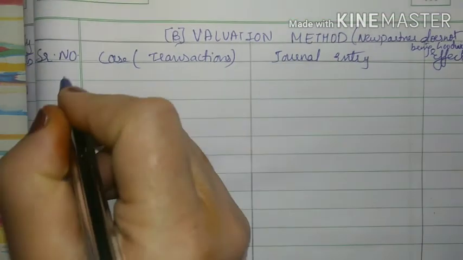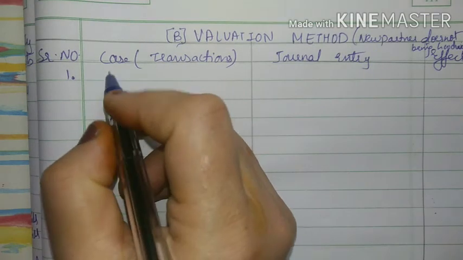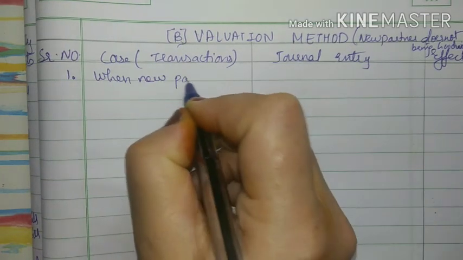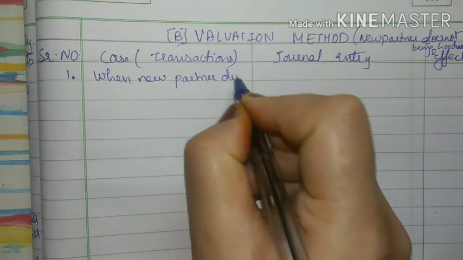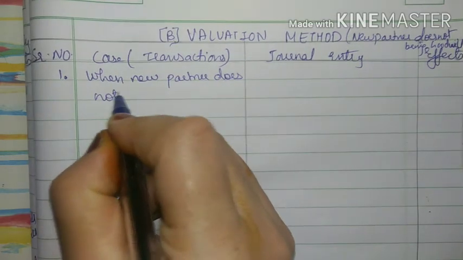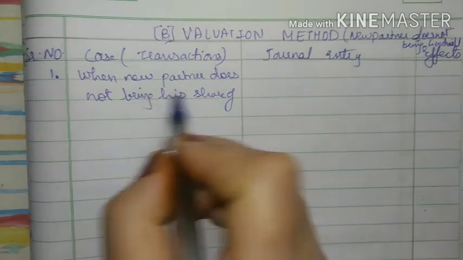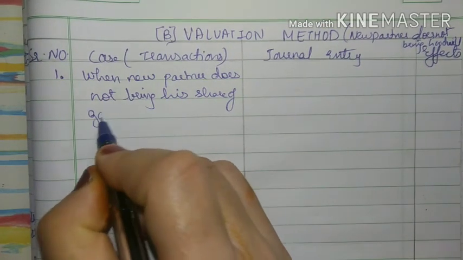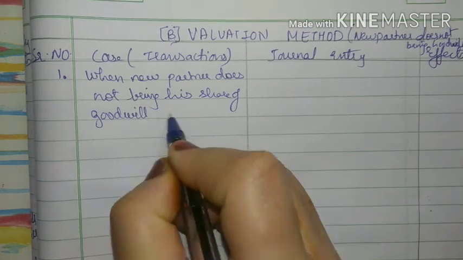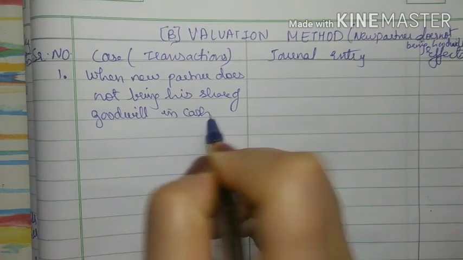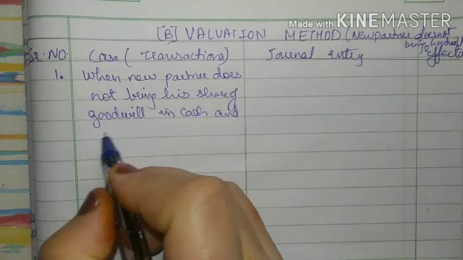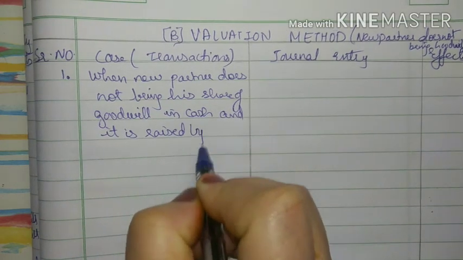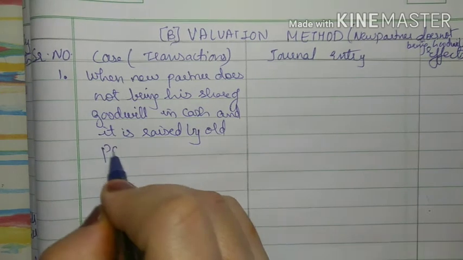So in this, see, the first one is when the new partner does not bring his share of goodwill in cash and it is raised by old partners.